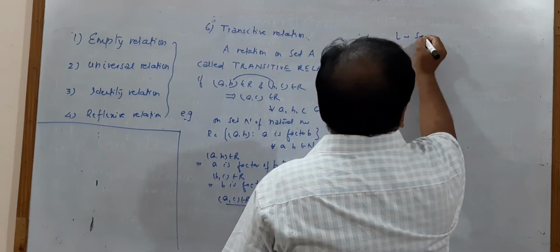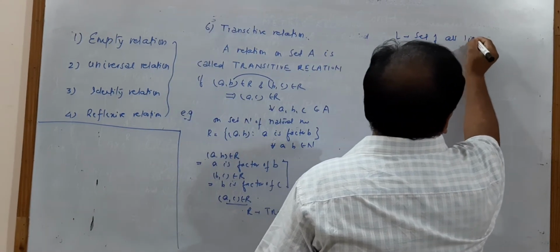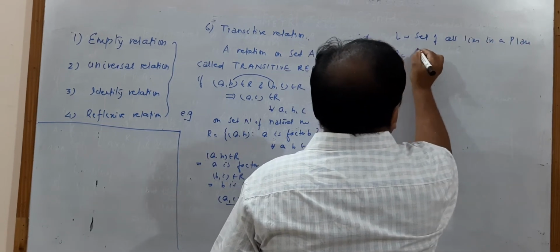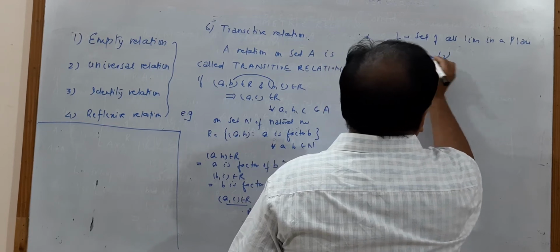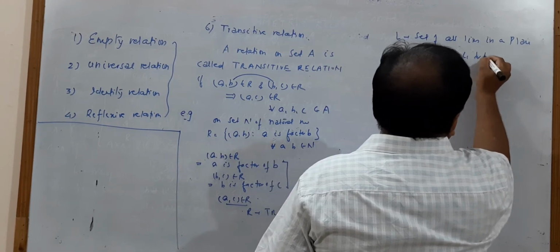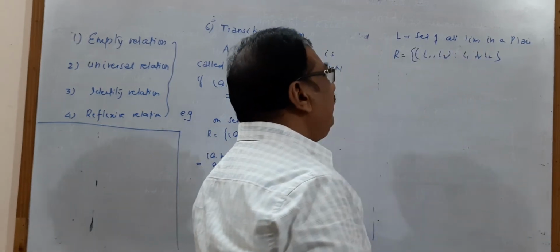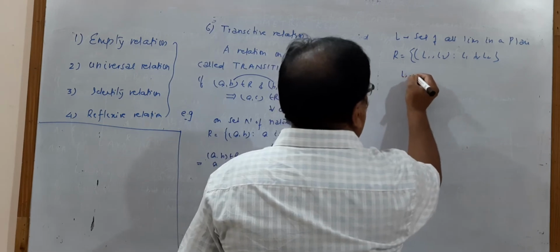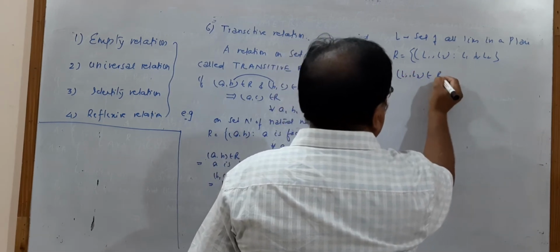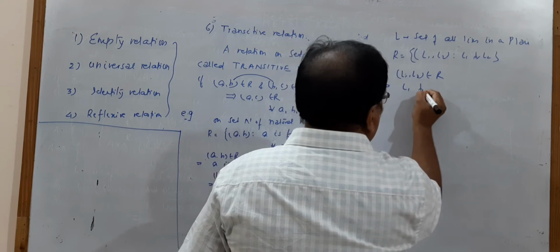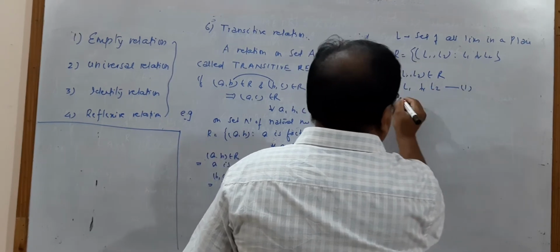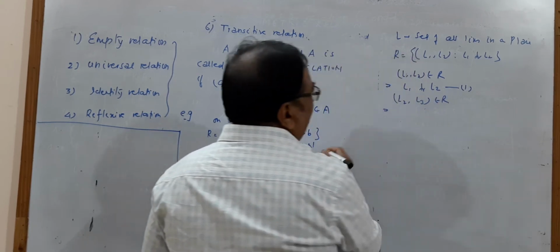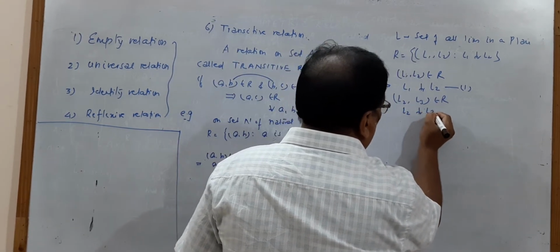Now another one. L is the set of all lines in a plane. R is the set of all ordered pairs (L1, L2) such that L1 is perpendicular to L2. Is it a transitive relation? Let us see. (L1, L2) belongs to R is given, that is, L1 is perpendicular to L2. (L2, L3) belongs to R because we are taking three elements, that is, L2 is perpendicular to L3.